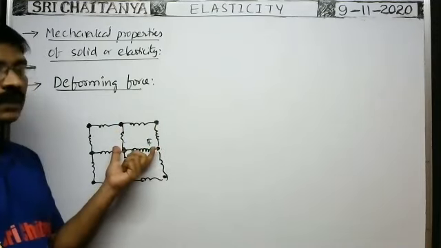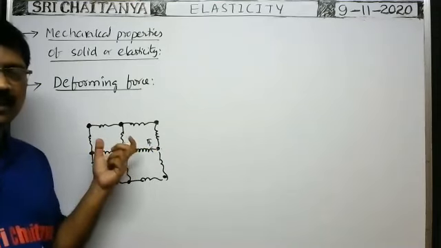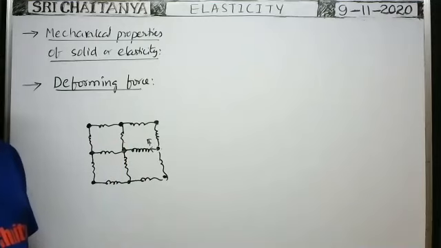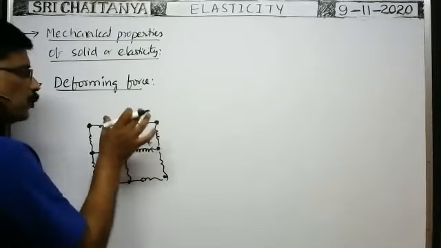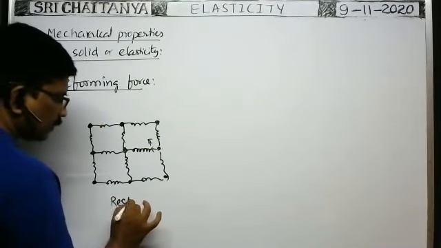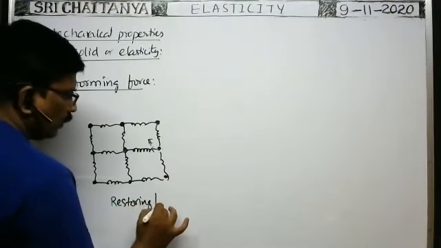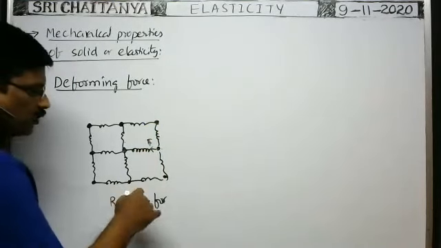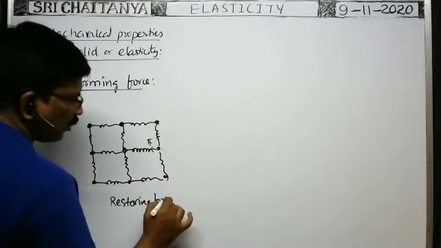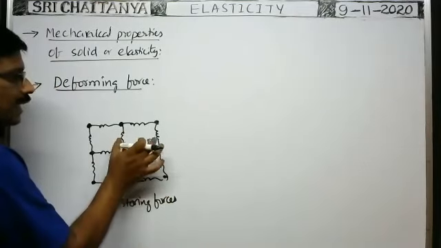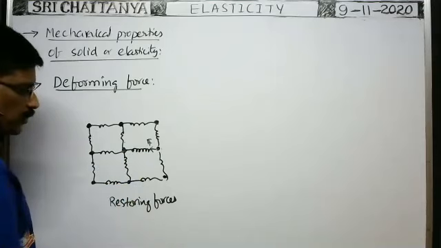Such forces developed between any two adjacent atoms are called interatomic forces or intermolecular forces. They are also called restoring forces. Restoring forces are developed between any two atoms or molecules. Restoring means regaining original shape or size. Such forces developed are called restoring forces. These restoring forces bring the atoms or molecules back to their original position.